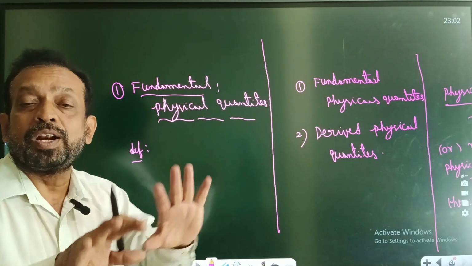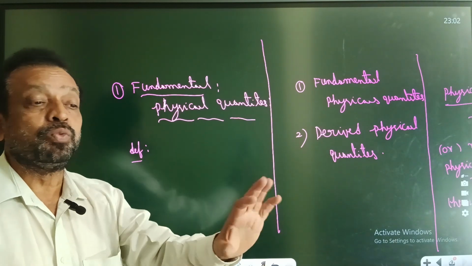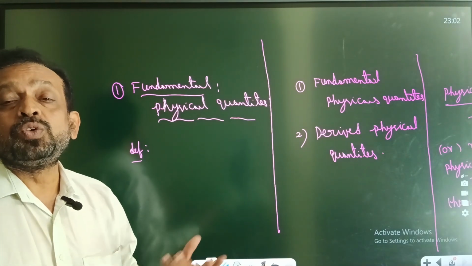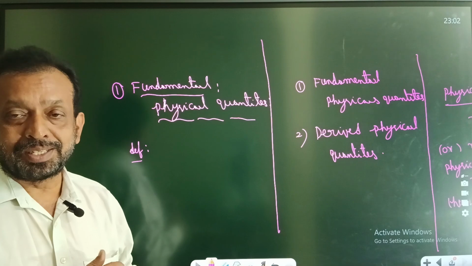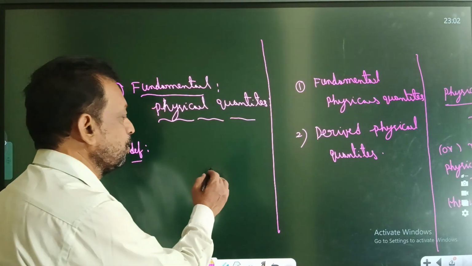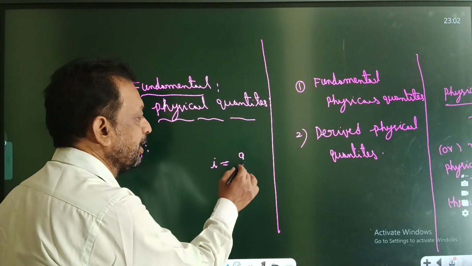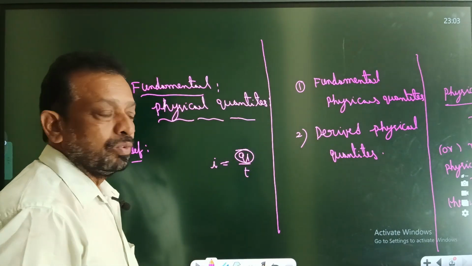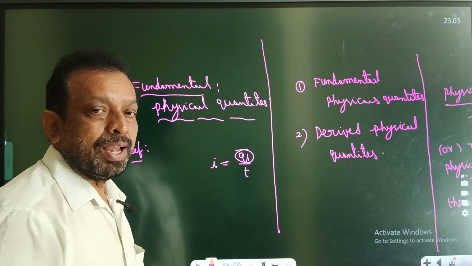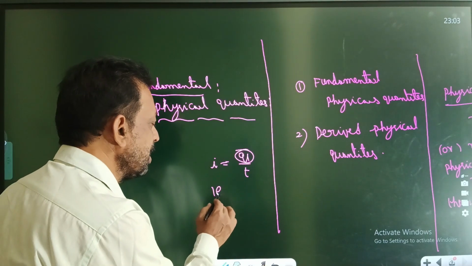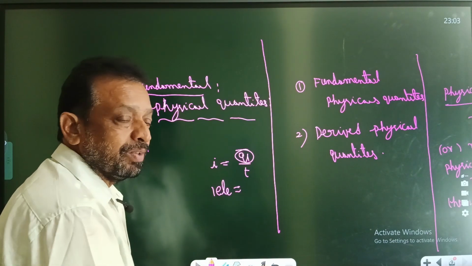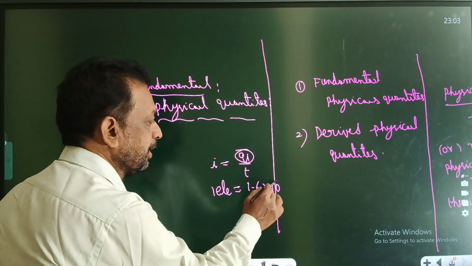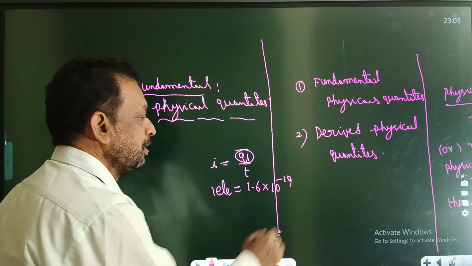Without fundamental quantities you cannot do anything. Fundamental means it is not possible to live without it. You may say, sir, what is the use of current? Without current it is not possible. What is current? Current I is equal to charge by time, the rate of charge flow. This is called charge. What is the charge of one electron? 1.6 into 10 to the power of minus 19 coulomb. This is the coulomb.